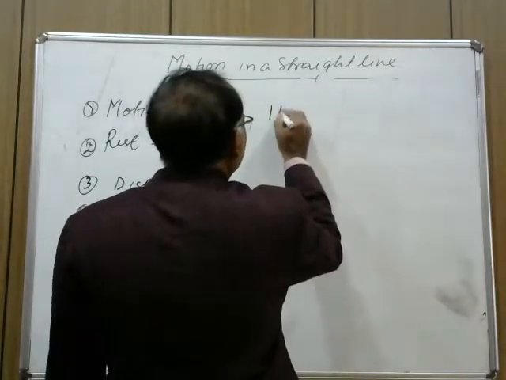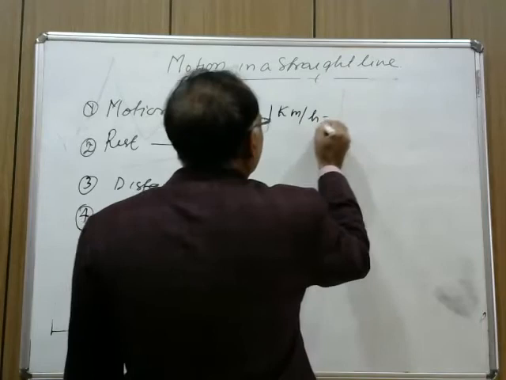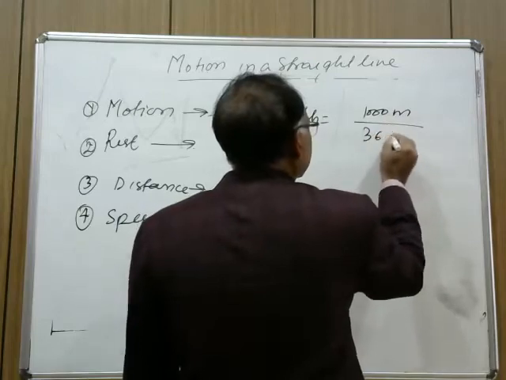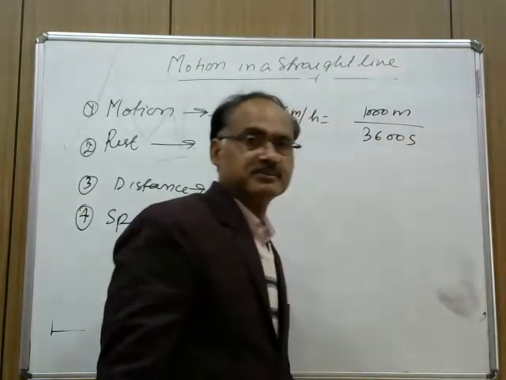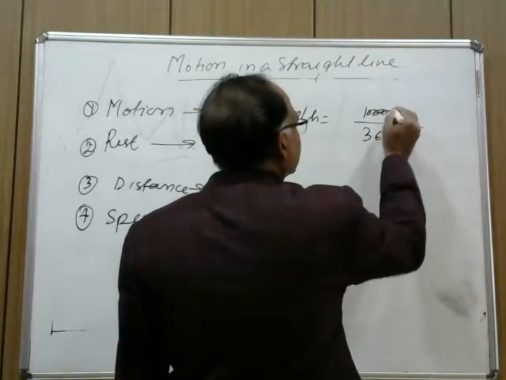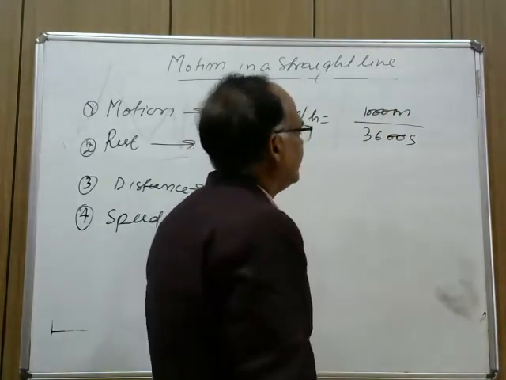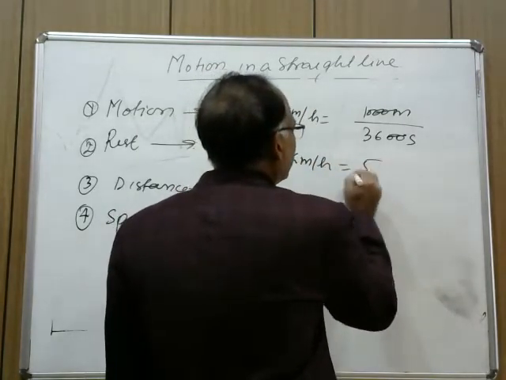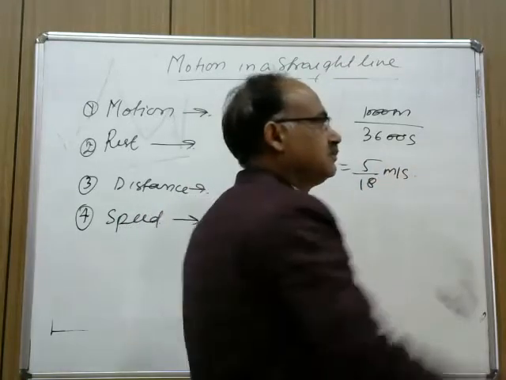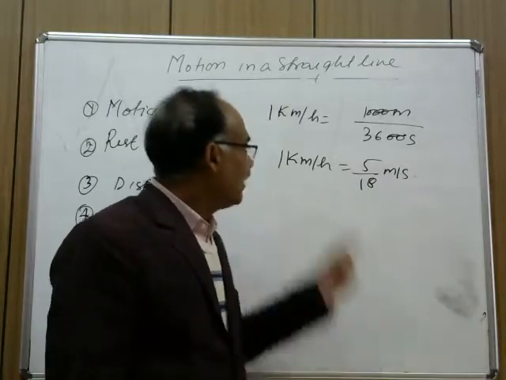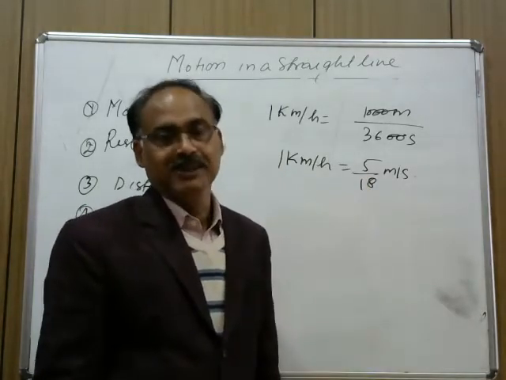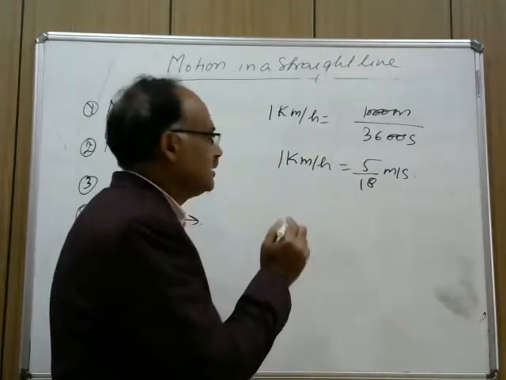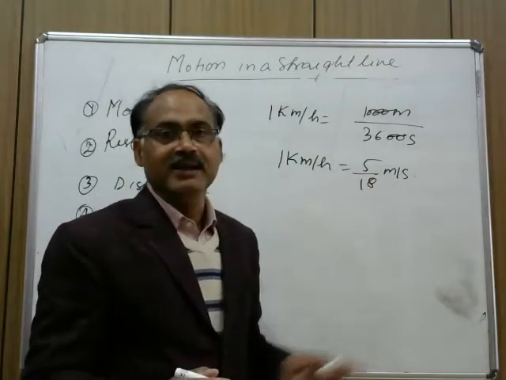Now, 1 kilometer per hour is equal to 1000 meters upon 3600 seconds. Now, two zeros cancel. This is 10 by 36, and if you divide it by 2, this becomes 1 kilometer per hour is equal to 5 by 18 meter per second. So, if 1 kilometer per hour is equal to 5 by 18 meter per second, then for the given speed to convert that into meter per second, we just directly multiply by the 5 by 18 term.